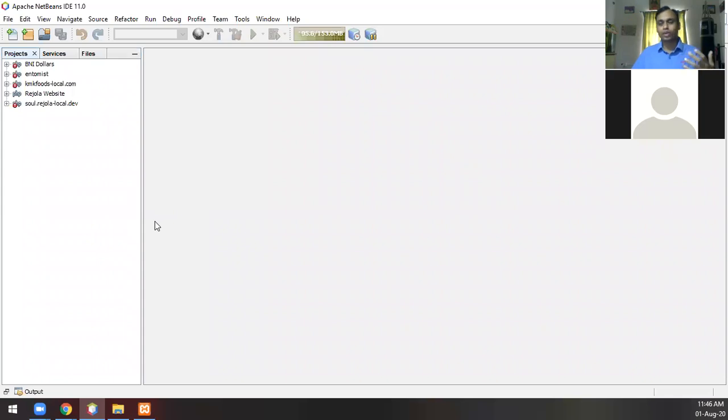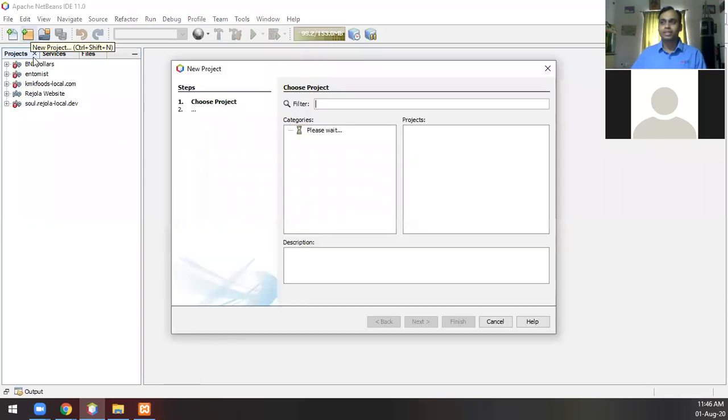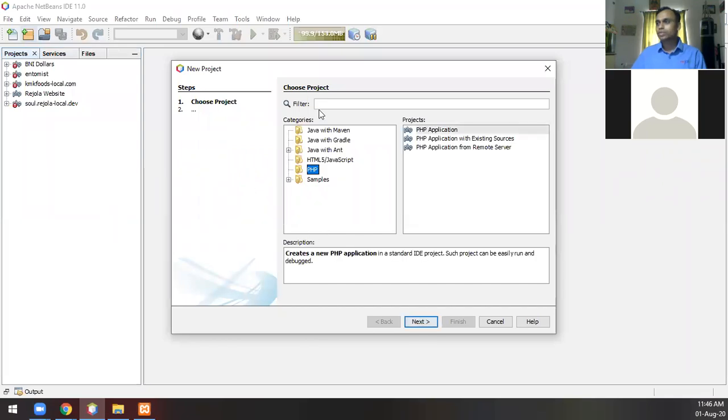And Suganya, since you've already used different IDEs before, this is not going to be difficult for you. If I click here for a new project, I'm going to do a PHP application with existing source.